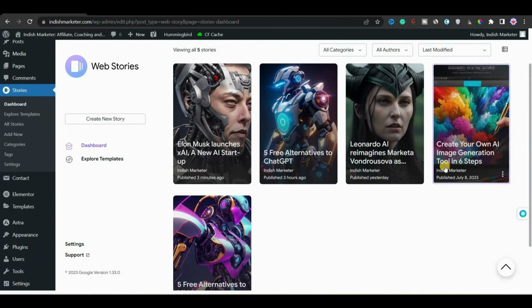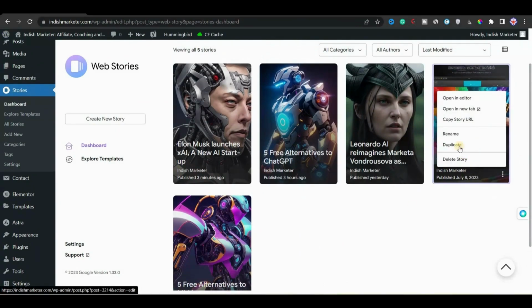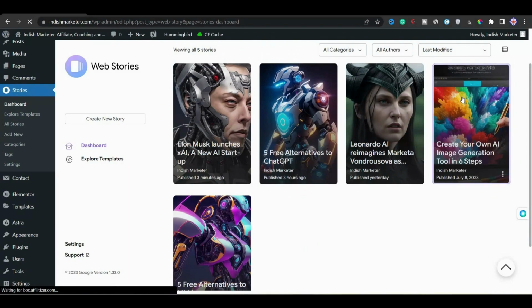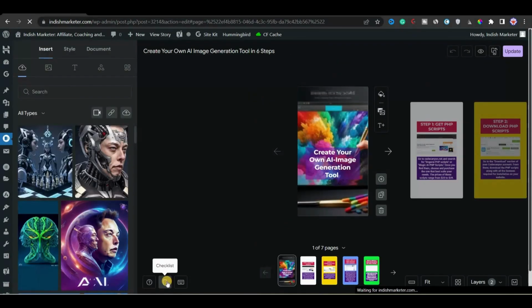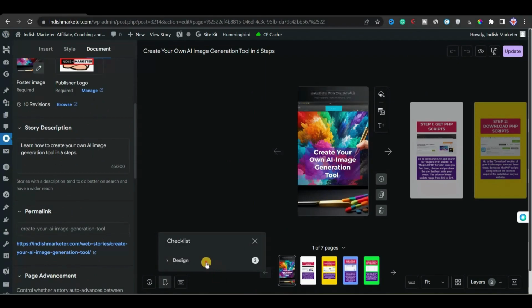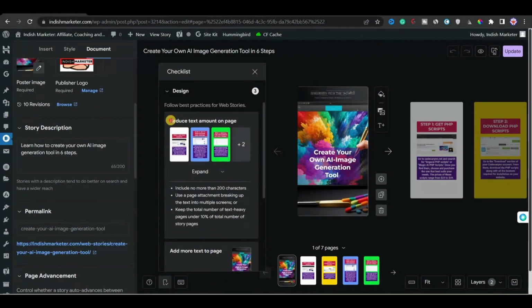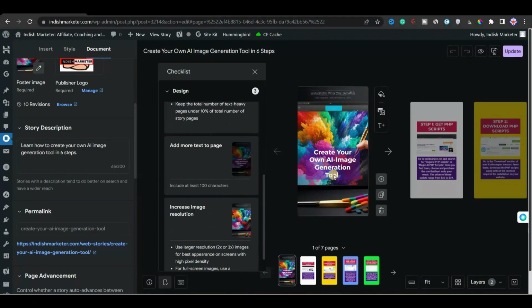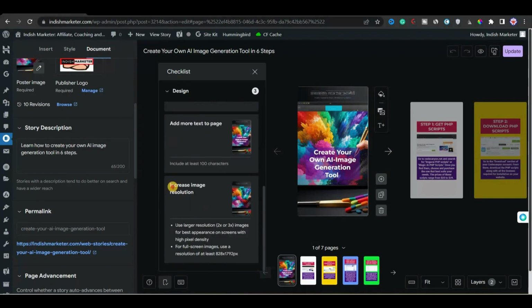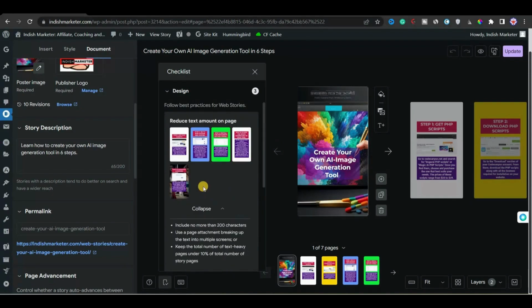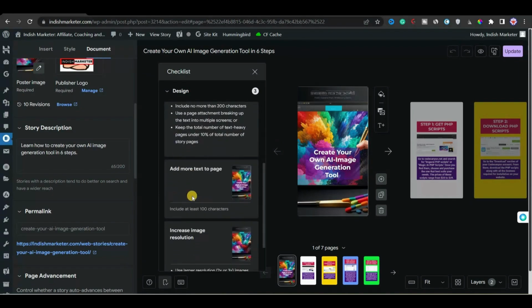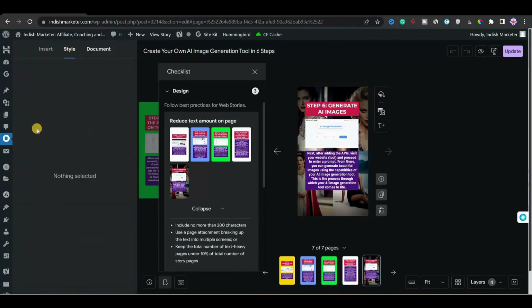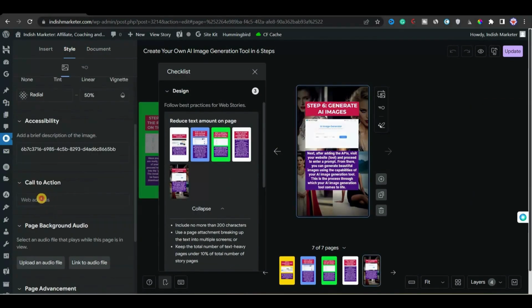So now I'm back at my web story dashboard, and you can see all the web stories that I have created. Now I will open this web story to show you some of the mistakes that I made. Once it is open, I will go to the checklist. In the checklist, you can see that I have added too much text on every page of my web story. There shouldn't be more than 200 characters. On the first page there is too little text; there should be at least 100 characters. The image resolution is also not high enough for the poster image. All the other things are okay except these that I have not taken care of.